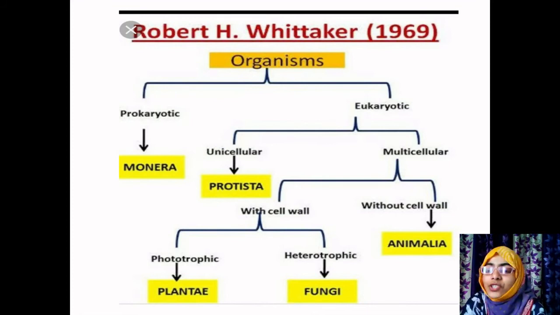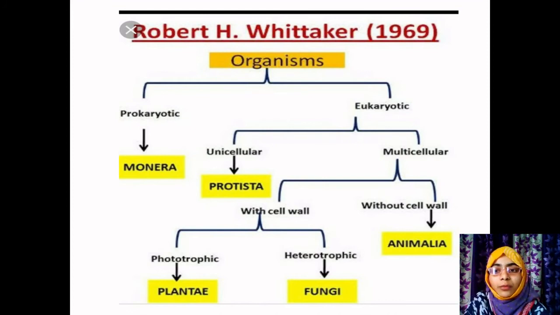All the organisms which are motile in nature and which cannot prepare their own food, that is, which are heterotrophic in nature, come under the category of Animalia. All organisms which are non-motile in nature and which can prepare their own food come under the category of Plantae. For example, the basic example is plants. Okay, and the organisms which are heterotrophic and non-motile come under the category of fungi.